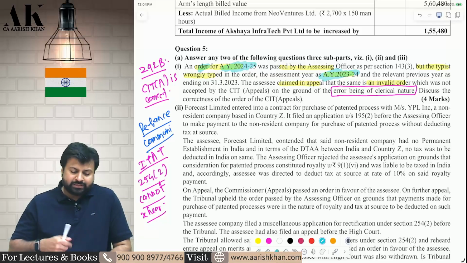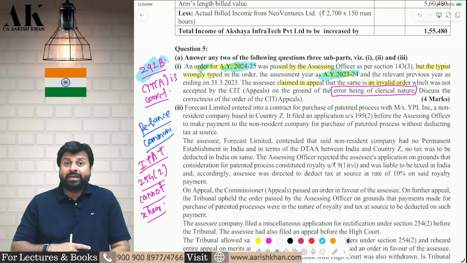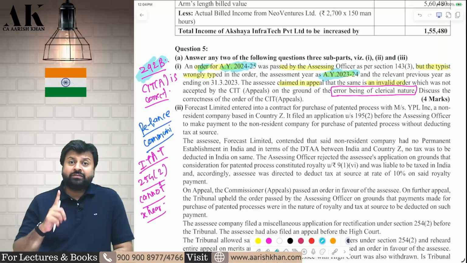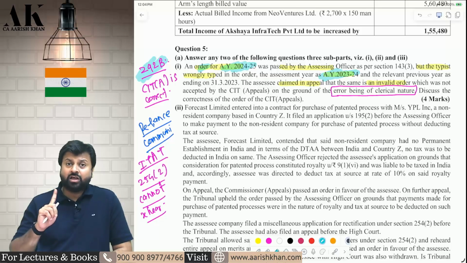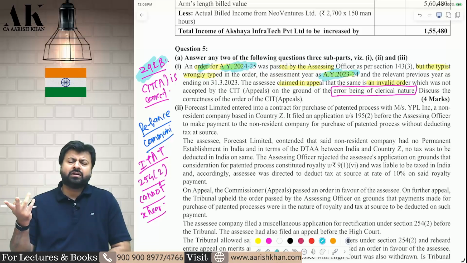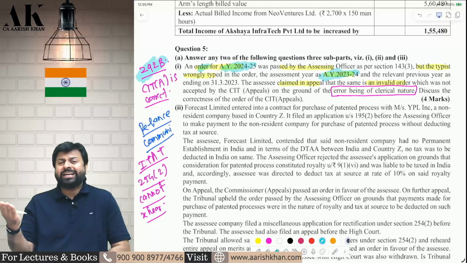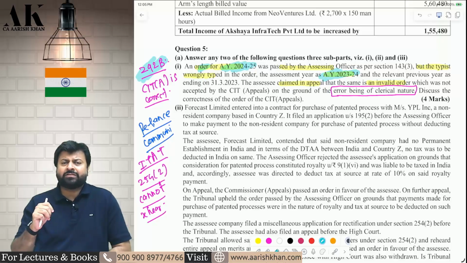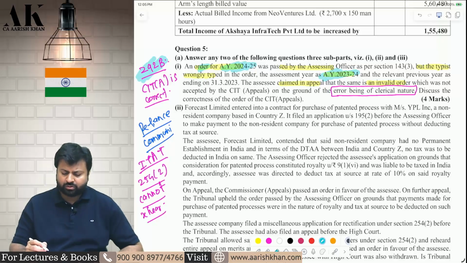The answer is no. There is a section which protects the income tax department, 292B, not 292BB, 292B. 292BB is different. 292B says that if there is any clerical error, typographical error in the order or in any notice, in any summons, then you have to ignore that fact, if the overall impact of the order does not change, if the overall purpose of the income tax law is not defeated. Here the income tax purpose is not defeated. Just because 2425 is wrongly written as 2324, the entire purpose is not defeated. You have to ignore that fact and consider that as a valid order and pay the tax on time. I hope it is clear to all of you.